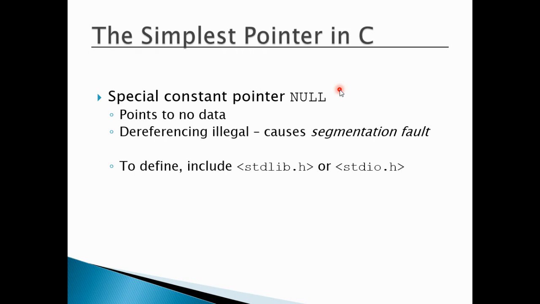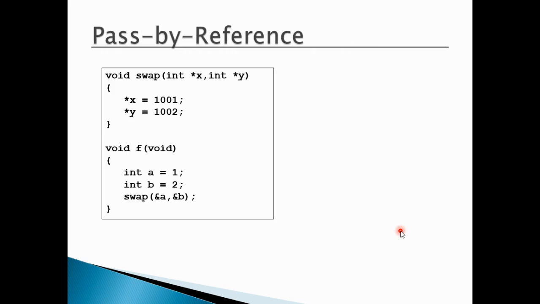The very simplest pointer in C programming is null. This null is actually a predefined macro, and it is defined in either the stdlib.h header file or the stdio.h header file. So the standard library header file or standard input output header file, you can observe the value of null here.